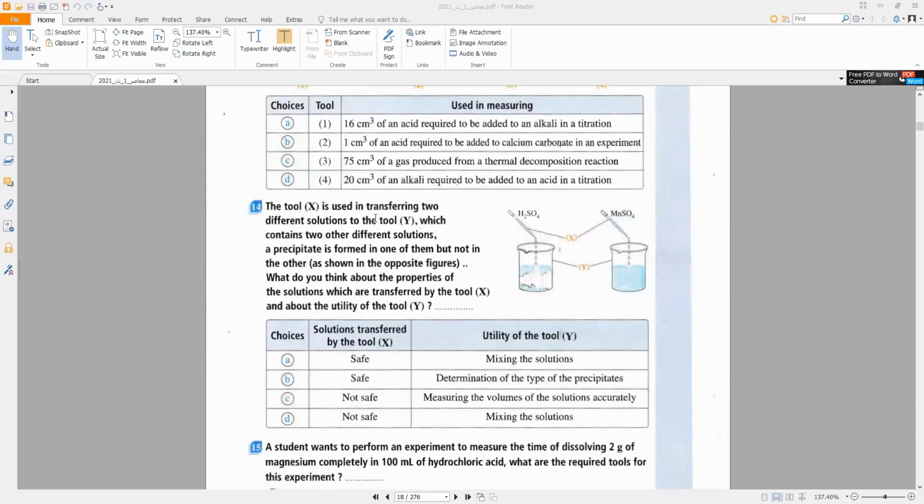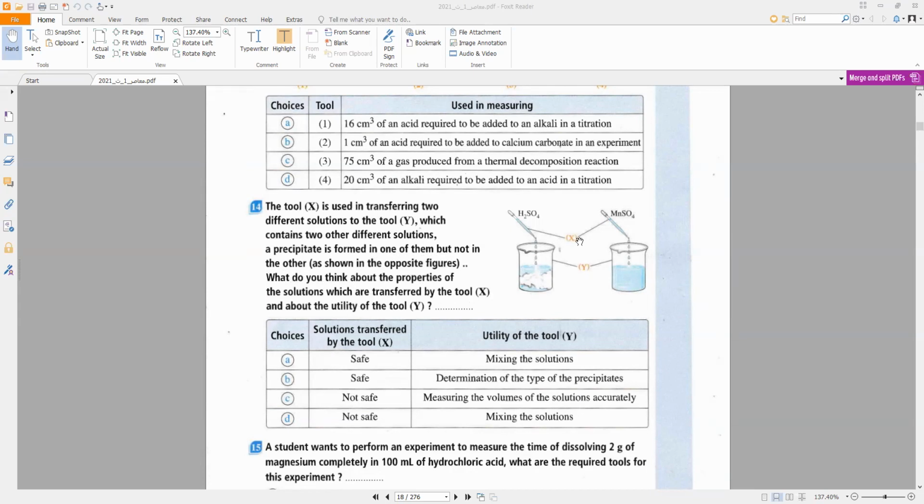Tool X is used in transferring a solution to tool Y, which contains two other different solutions. A precipitate is formed in one of them but not in the other. What do you think about the property of the solutions which are transferred by the tool X?